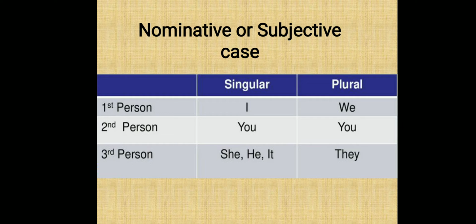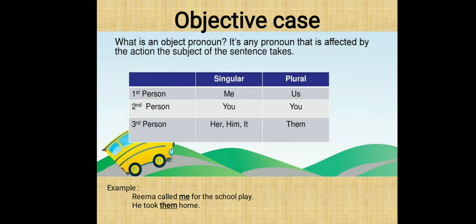Children, let's see about the objective case, that is, object pronouns. Object pronouns come after the verb in a sentence and are the receiver of the action. Now let us see the object pronoun words that we use under singular and plural pronouns. First person singular, me. First person plural, us. Second person singular, you. Second person plural, you. Third person singular, her, him, it. Third person plural, them.